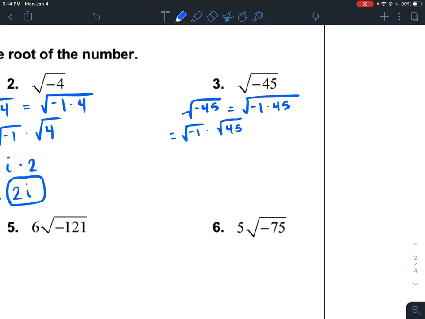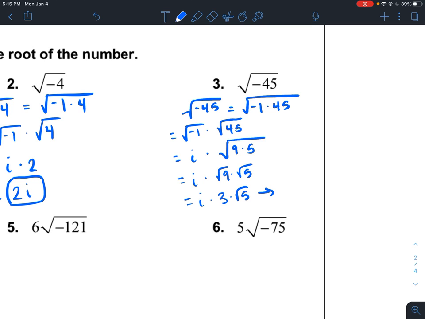The square root of negative 1 is equivalent to I. The square root of 45, now that this is positive, I can simplify it. I know 45 is 9 times 5. So this is equivalent to I times the square root of 9 times the square root of 5. And this is equivalent to I times 3 times the square root of 5.